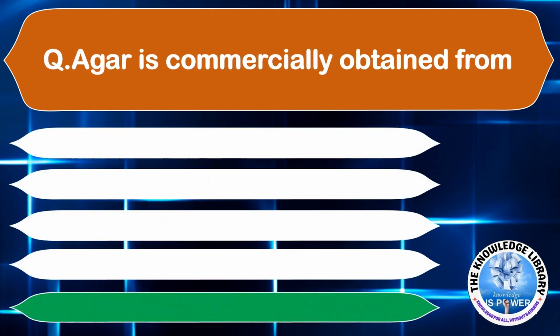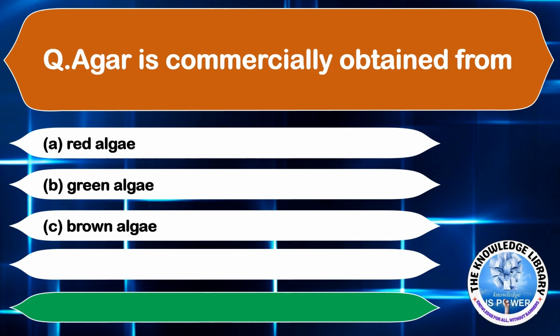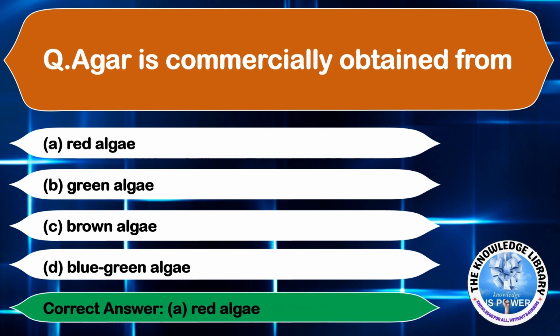Agar is commercially obtained from option A red algae, option B green algae, option C brown algae, and option D blue-green algae. The correct answer is option A, red algae. Moving on to the next question.